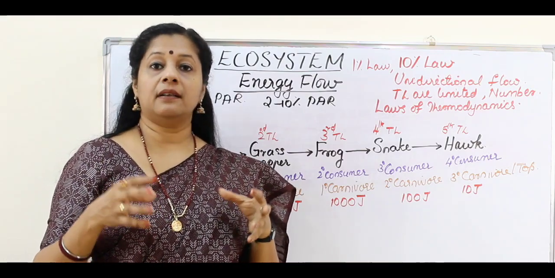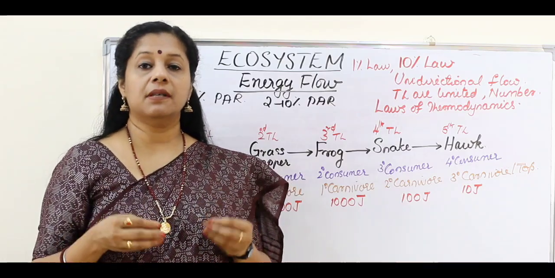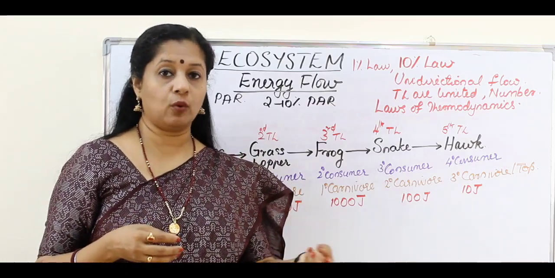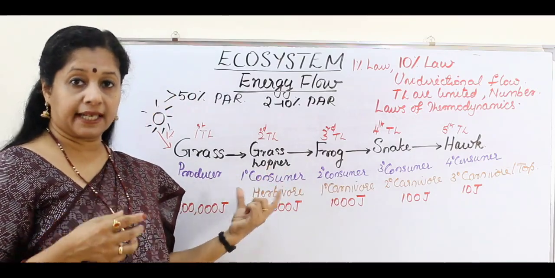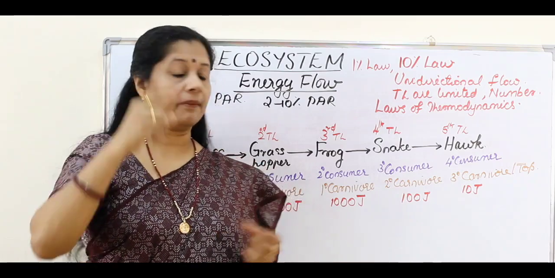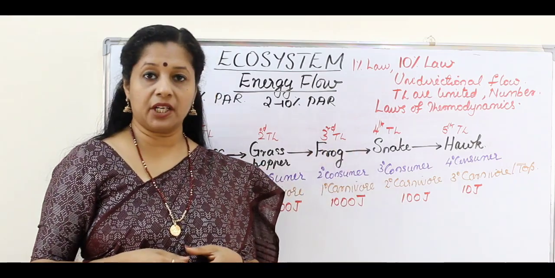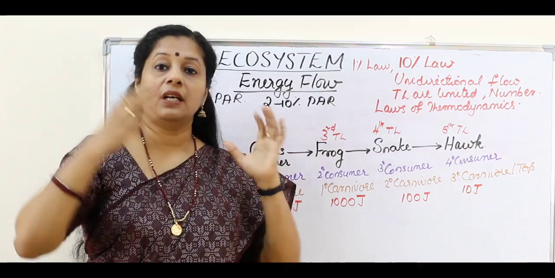The frog can, or a bird, if I am saying a bird, I will tell you an example. If a bird is eating a seed or a fruit, then the bird is coming in the primary consumer or the second trophic level. Whereas if the bird is eating a worm, then it is coming to the third trophic level. Understood? So it's not a species representing, but it is the functional unit of this food chain.